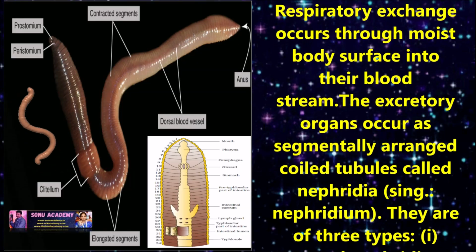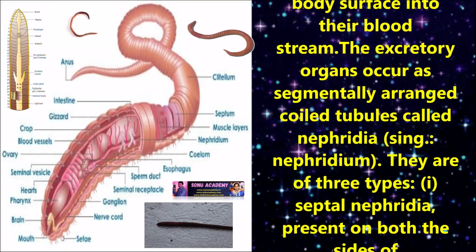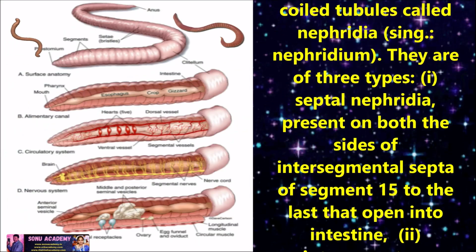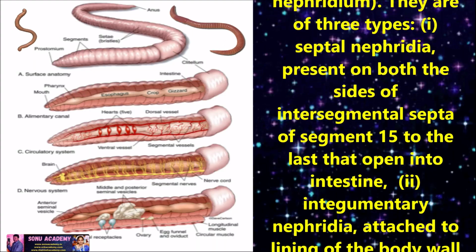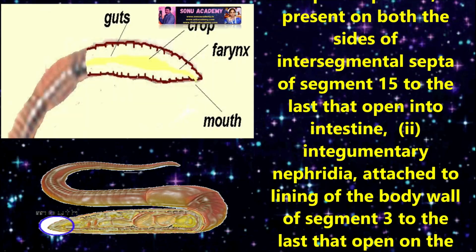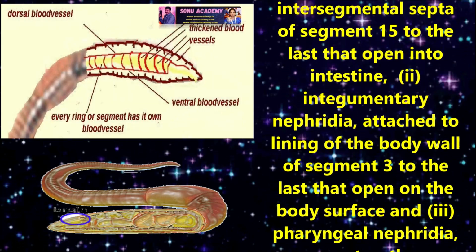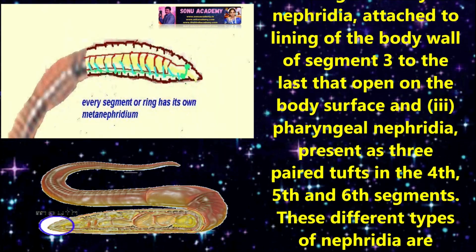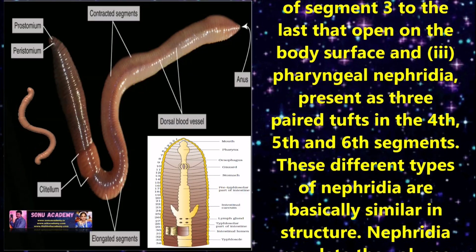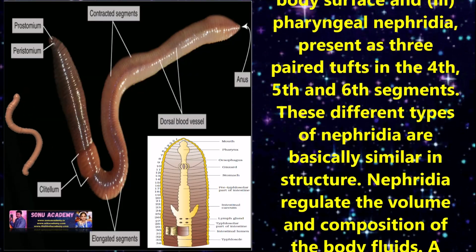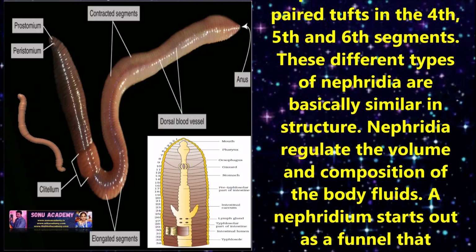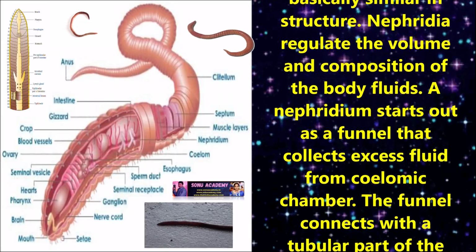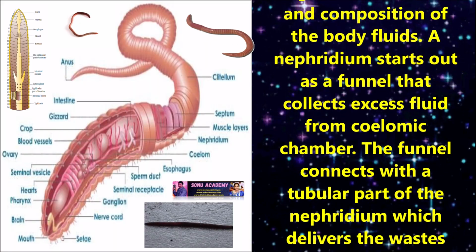The excretory organs occur as segmentally arranged coiled tubules called nephridia. These nephridia are of three types. Septal nephridia are present on both sides of the intersegmental septa of segments 15 to the last, and open into the intestine. Integumentary nephridia are attached to the lining of the body wall of segments third to last, and open on the body surface. Pharyngeal nephridia are present as three paired tufts in the fourth, fifth and sixth segments. These different types of nephridia are basically similar in structure. Nephridia regulate the volume and composition of the body fluids.